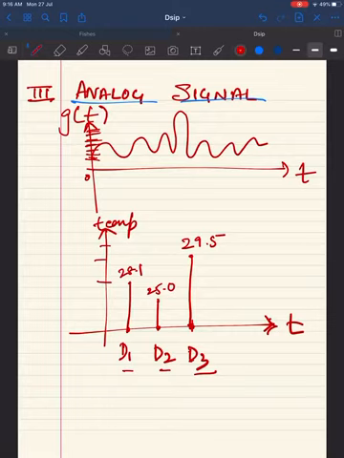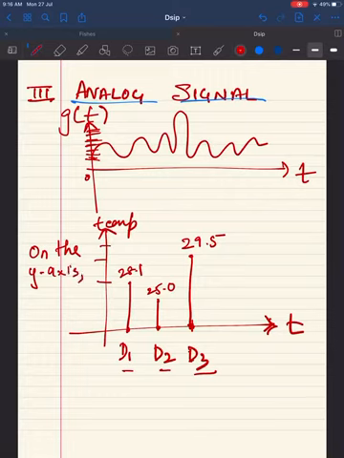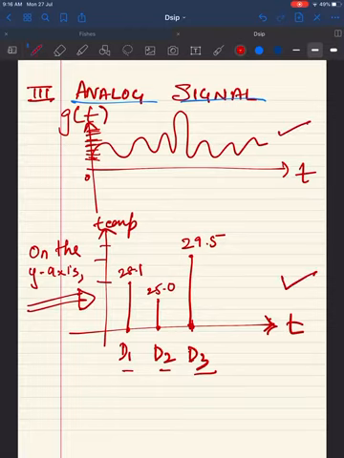this means that on the y-axis, the value of the temperature could be any value. Amplitude can take any value on the y-axis. This is also an example of an analog signal, and so is this. An analog signal could also be a continuous signal. There could be combinations of signals.